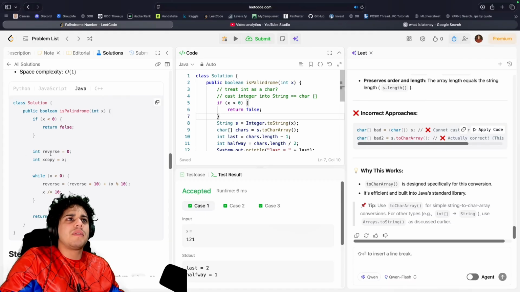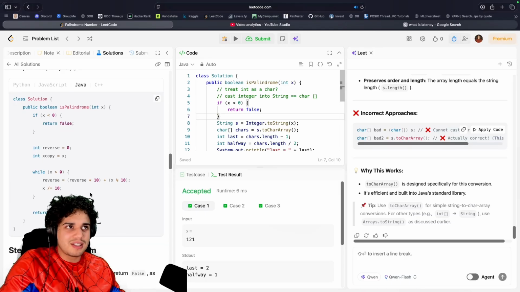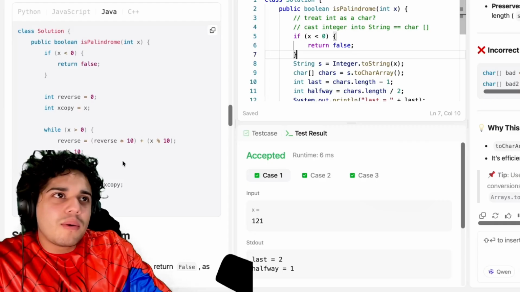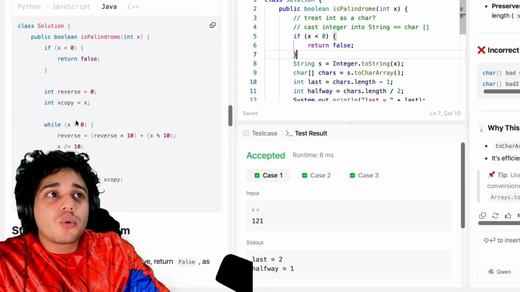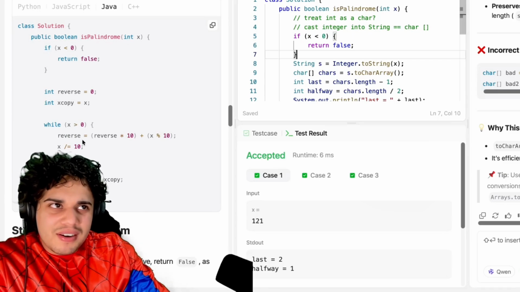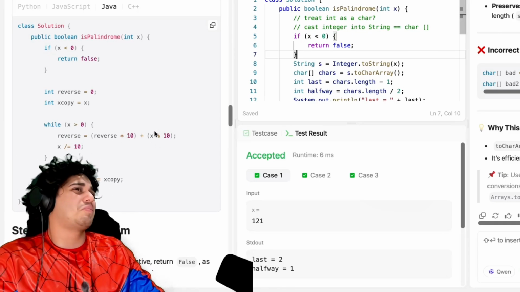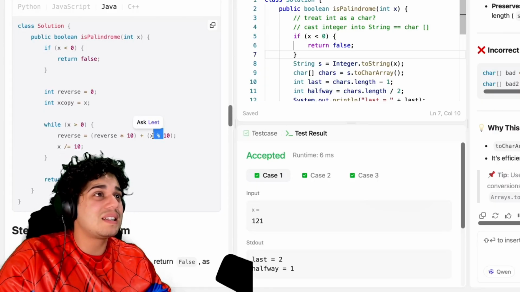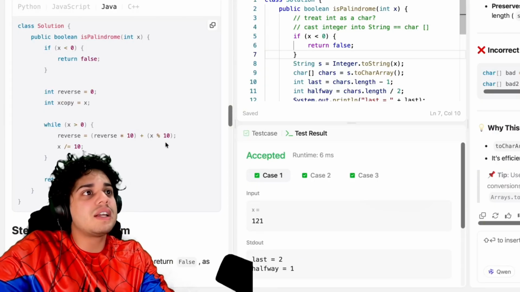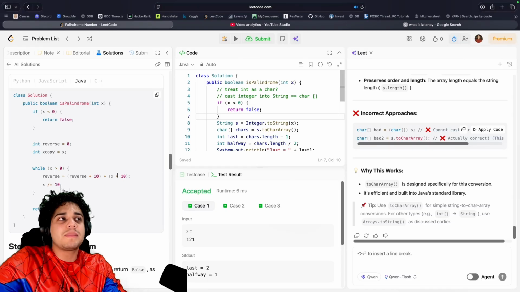Anyways, int reverse equals 0, x copy equals x. Oh, wait, what are they about to do with the 0? While x is greater than 0, reverse equals reverse times 10 plus x mod 10. What even is this? I forgot what that does. Oh, wait, it chops it up by 10. It divides it by 10 and gives you the remainder.